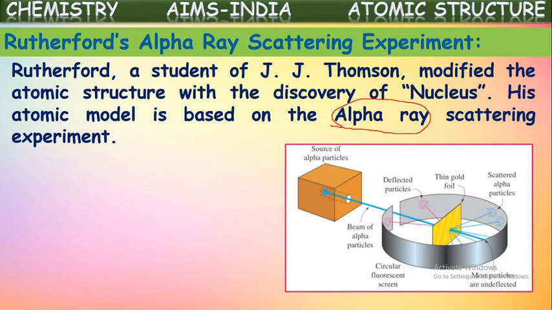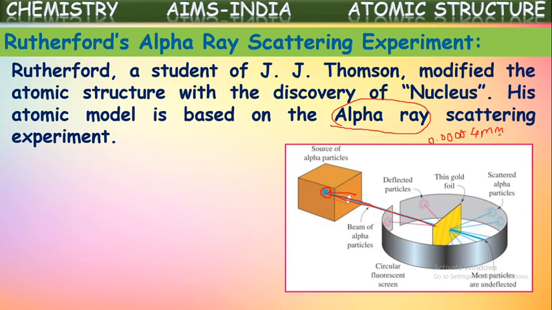So for his experiment, he took a sample or source of alpha particles, like a radium sample, as it is a radioactive substance, which is dangerous as it emits harmful radiations. It is kept in a closed lead chamber which has only one outlet. Only through this outlet will these alpha particles come out. And he made these alpha particles strike a very thin gold foil. How thick? Around 0.00004 mm.